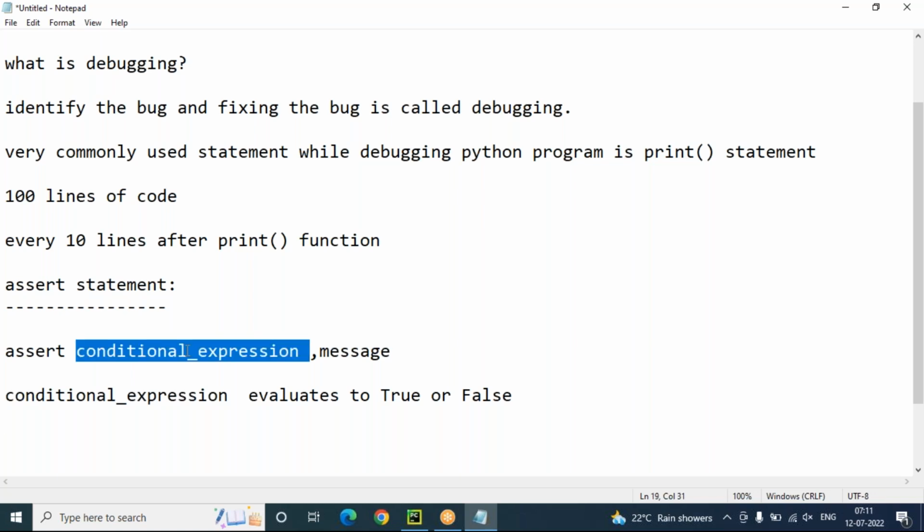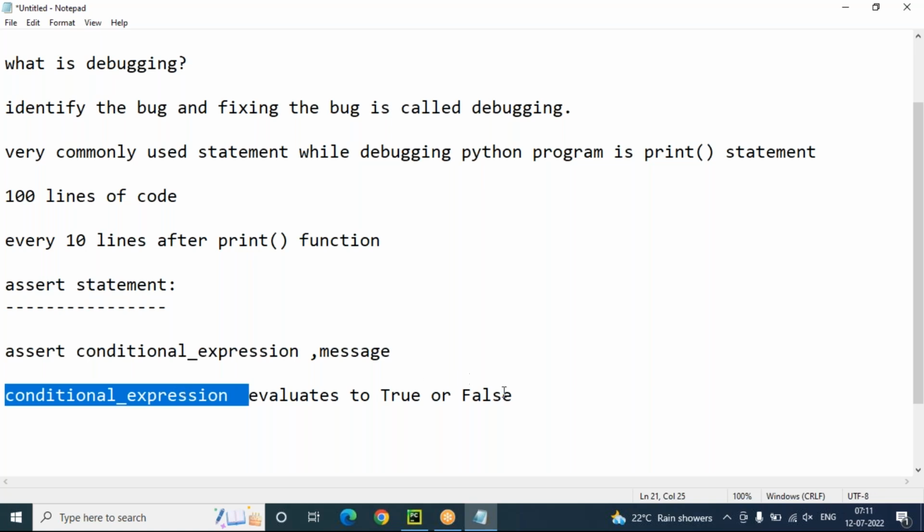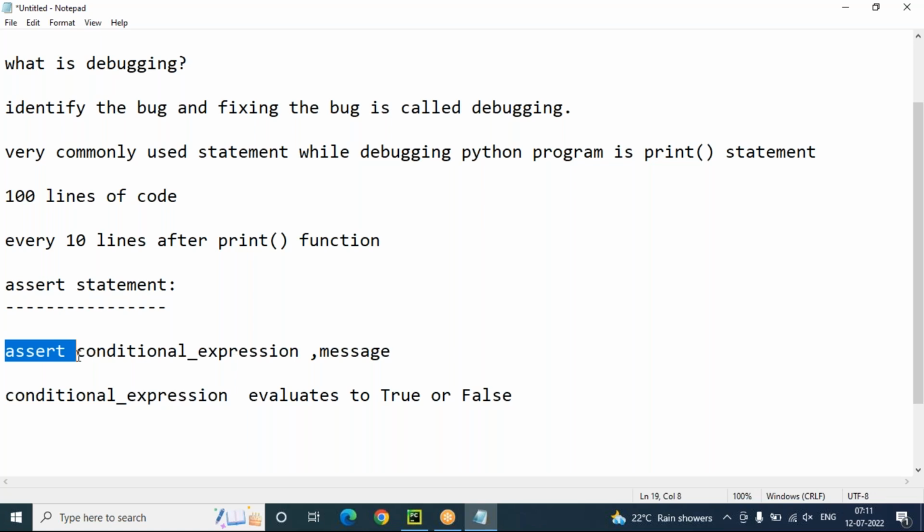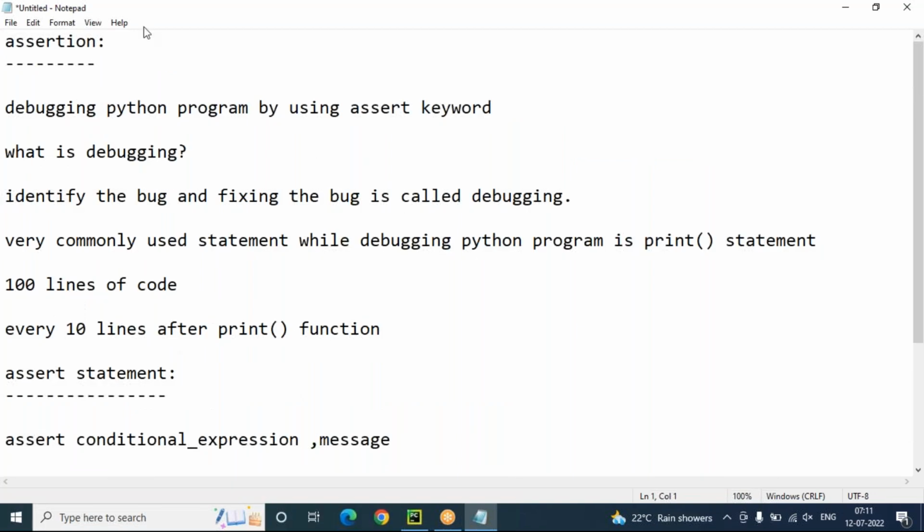The remaining program, whatever your required program, that program will execute happily. And if this conditional expression evaluates to false, then your program will raise an assertion error. Based on that assertion message, the programmer will get alert. What is the problem? We have to identify that. So this is the advantage of assert statements compared to print statements only. Debugging a Python program using the assert statement is called the assertion concept in Python. Assertion.